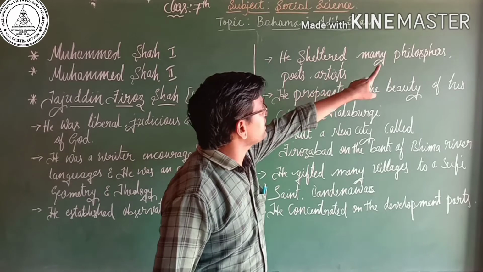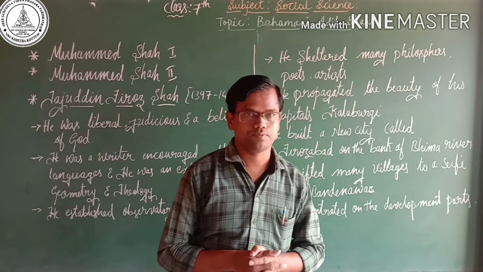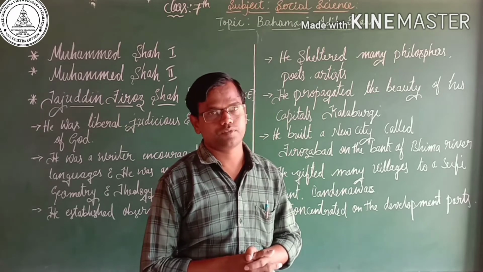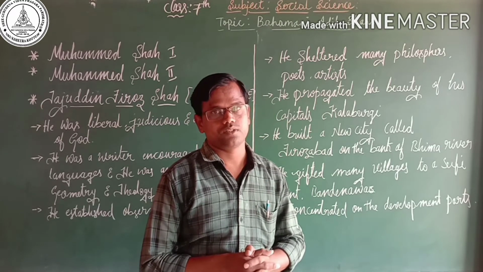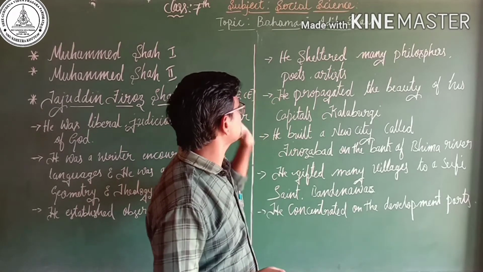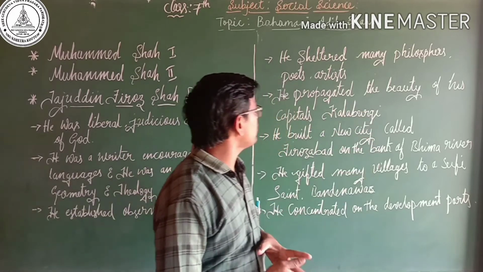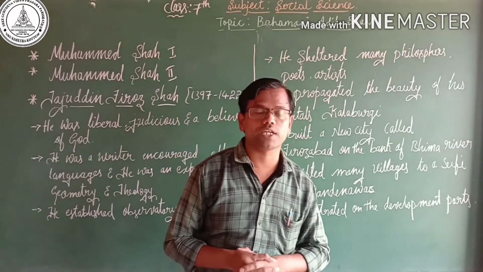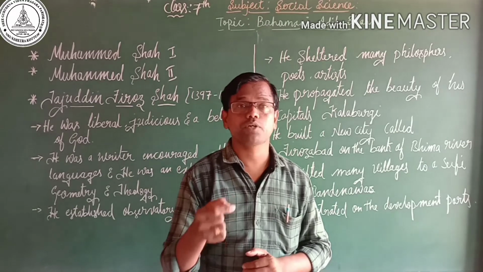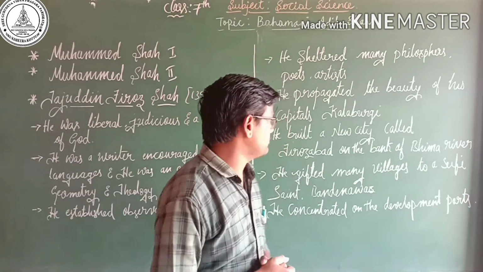He patronised many philosophers, poets and artists also. One of the very important poets was Azmiri, a great poet during the period of Firoz Shah. He also beautified his capital, Kalaburgi. In the beginning I said Kalaburgi was the first capital city of the Bahmani dynasty.